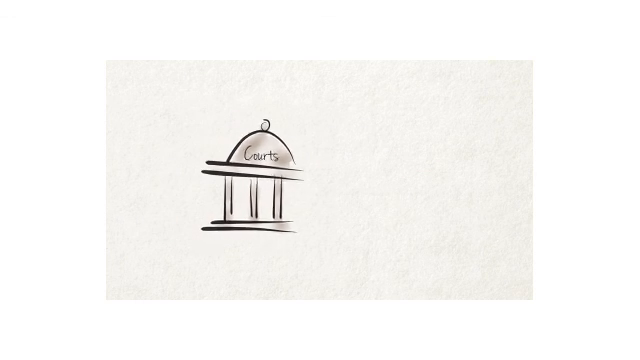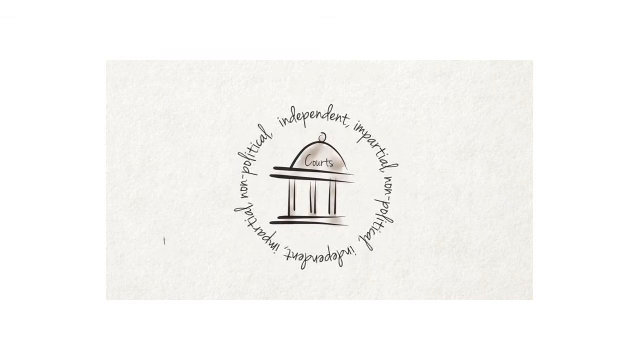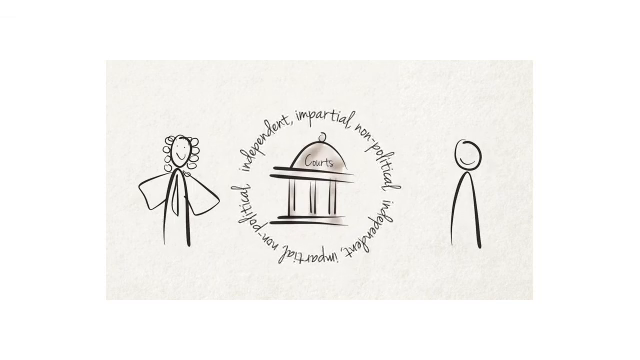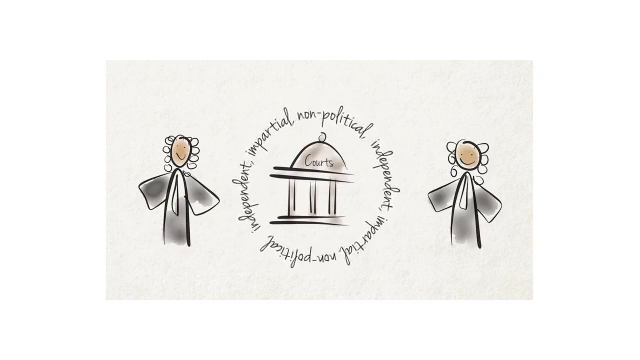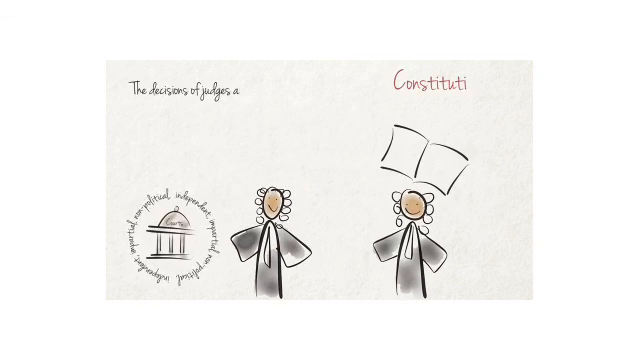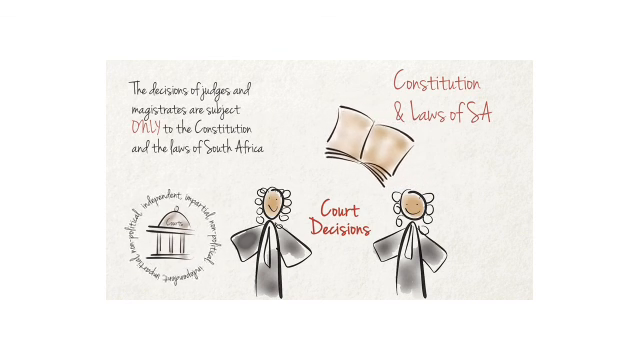To fulfill its role, the judiciary must be strictly independent and impartial. Judges cannot promote the interests of a political party or individual. Furthermore, no person or organ of the state may interfere with the functioning of the courts. The decisions of judges and magistrates are subject only to the Constitution and the laws of South Africa.